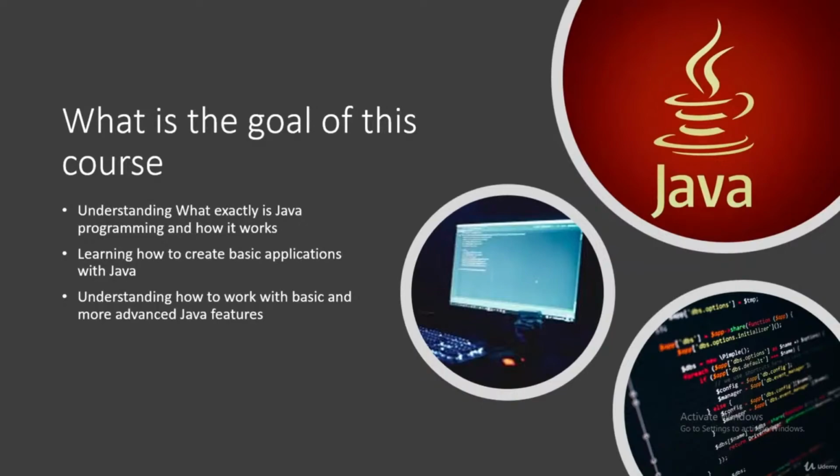So what exactly is the goal of this course? For me personally, when I was creating this course, the main goal was really to help you understand what exactly Java programming is and how it works. There are plenty of other programming languages out there, and Java is really an advanced programming language. In my opinion, it's at the same level as Python. Personally, I think it's a little bit more complicated than Python. My favorite one is Python, but Java is really close to it. It's an amazing programming language, and my goal in this course is really to teach you all the basics about it.